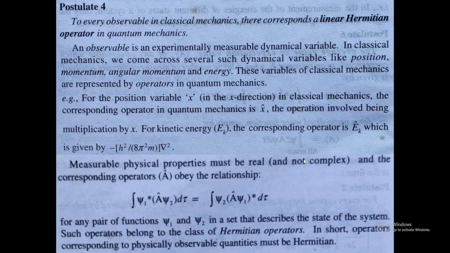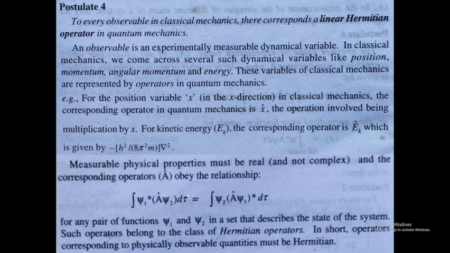This is essentially the Hermitian operator: integral psi 1 star A operator psi 2 d tau equals integral psi 2 A operator psi 1, complex conjugate of it, d tau, for any pair of functions psi 1 and psi 2 in a set that describes the state of the system. Here we have already mentioned that psi 1 and psi 2 represent the state of the system.